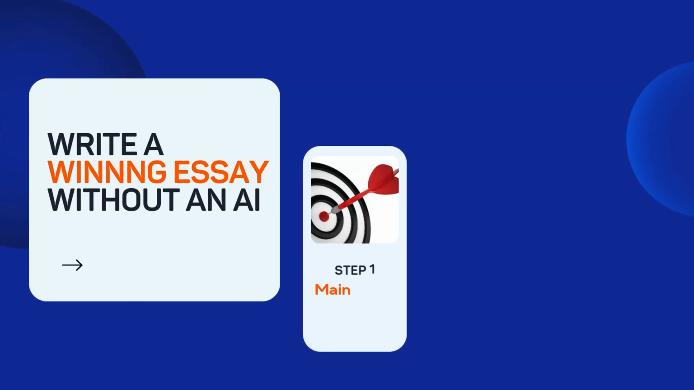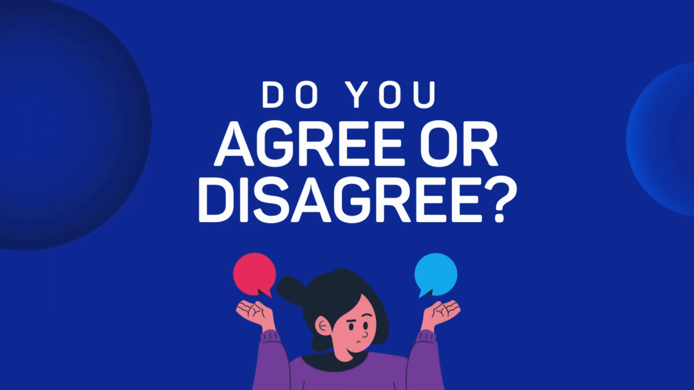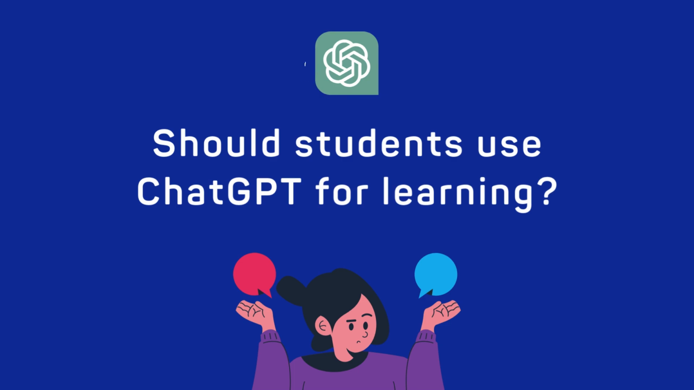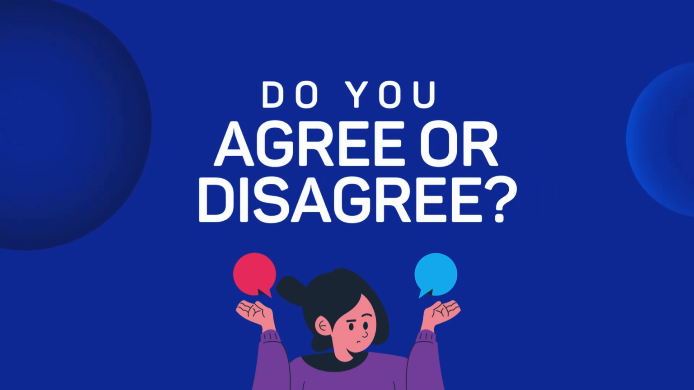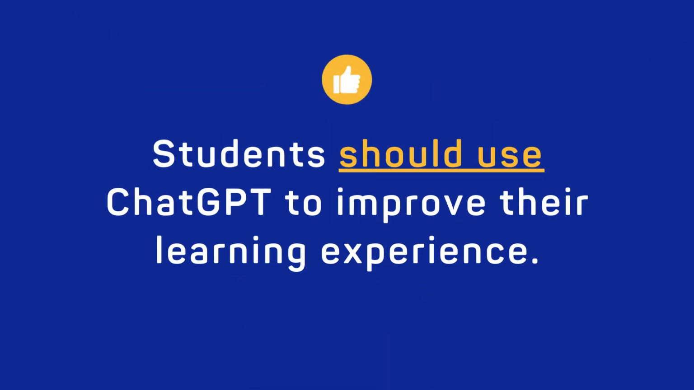The first step is simple. Decide on your main point. Most essay prompts ask you to take a side, right? So let's say your essay is about whether students should use ChatGPT for learning. Do you agree or disagree? Make your choice and write it down in a simple sentence like this. Students should use ChatGPT to improve their learning experience. This will be your starting point.